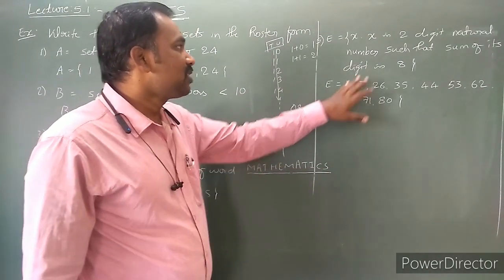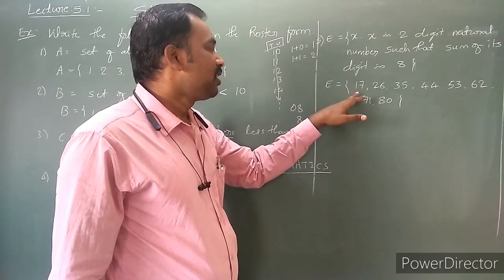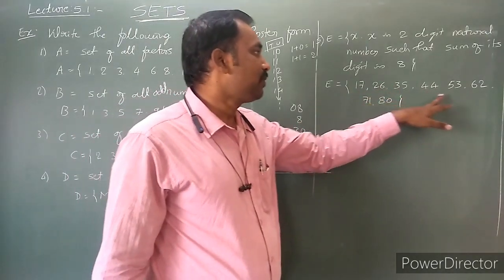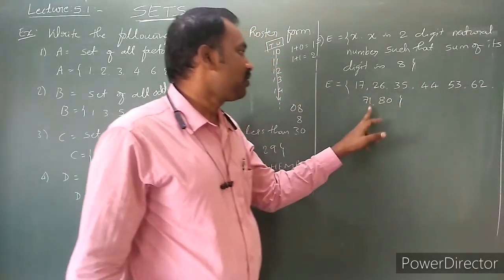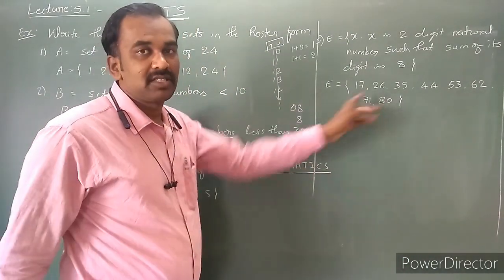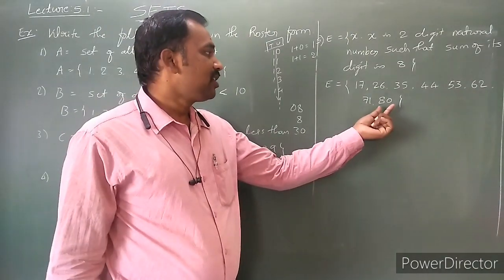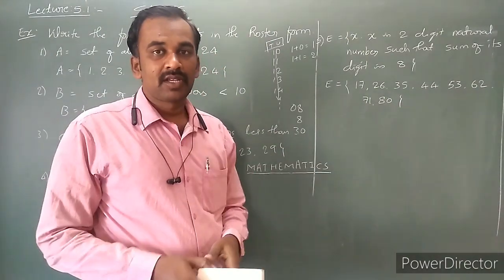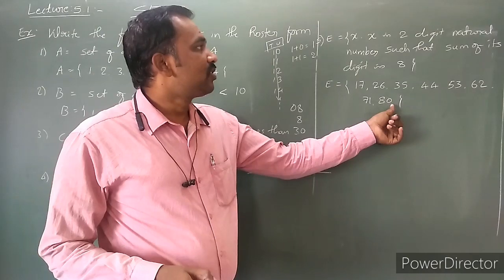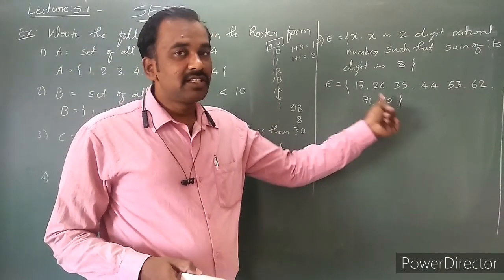Now, what are the numbers? The two-digit natural numbers whose sum of digits is 8 are 17, 26, 35, 44, 53, 62, 71 and 80. These are the required numbers. One might have a doubt that 80 does not belong to this set because 0 is not a natural number. But I am not considering only the 0.